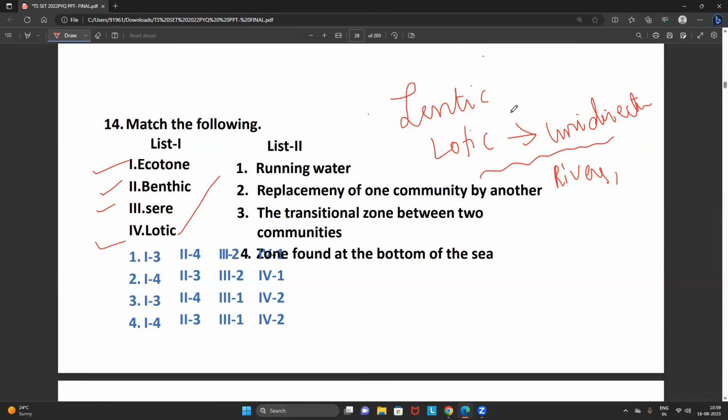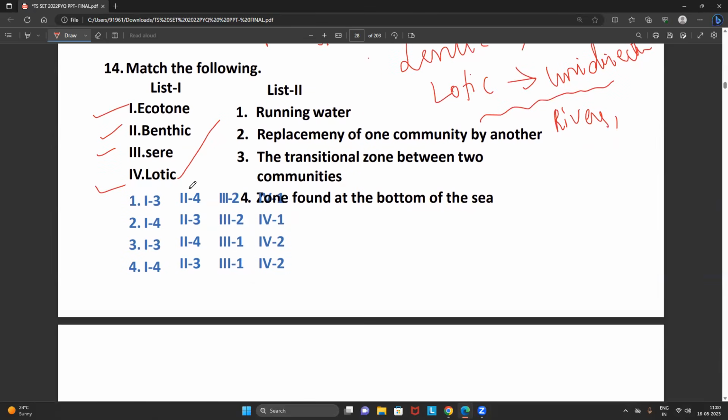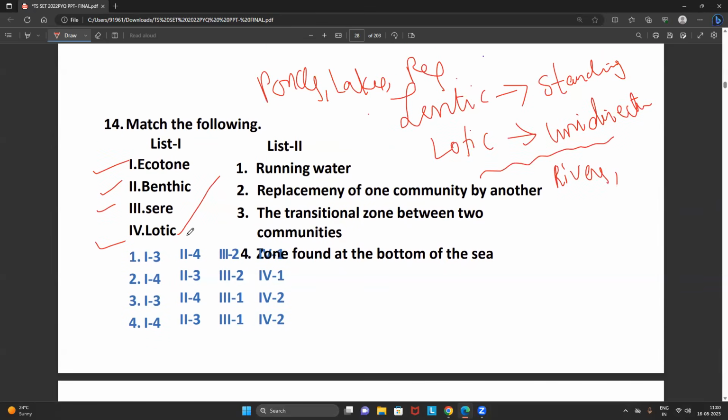What is lentic flow? Lentic means standing water, which means water cannot move. You can take an example of a pond, a lake, or a reservoir. Correct? So what's the statement they asked? Lotic. Lotic means running water.